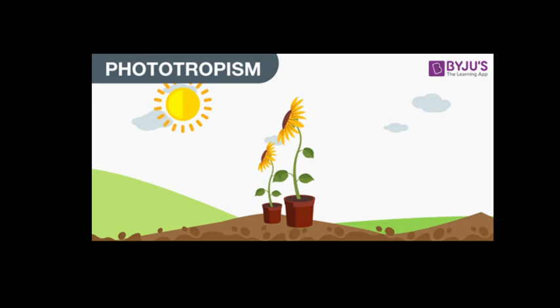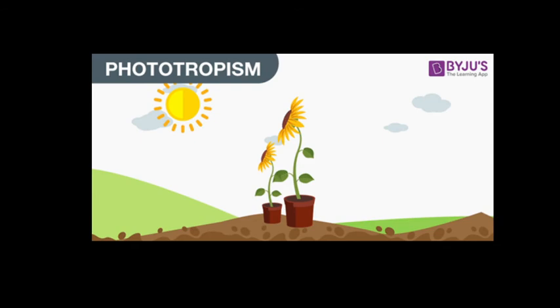First of all, the response of a plant to light is called phototropism. If the plant part moves towards the light, it is called positive phototropism. On the other hand, if the plant part moves away from the light, it is called negative phototropism.